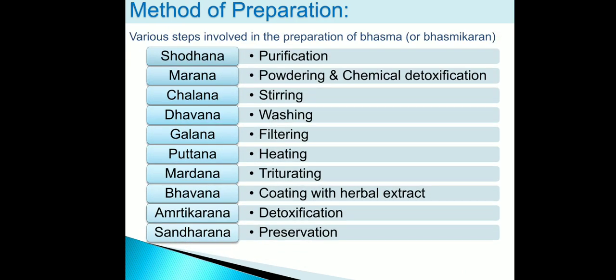Now, method of preparation of Bhasma. Various steps are involved in the method of preparation of Bhasma. The Bhasma preparation method is known as Bhasmikaran. Majorly, we will find two steps that are important for preparation of Bhasma. First step is Shodhan process, that is known as purification. Second step is Maran process, that is known as powdering or chemical detoxification.